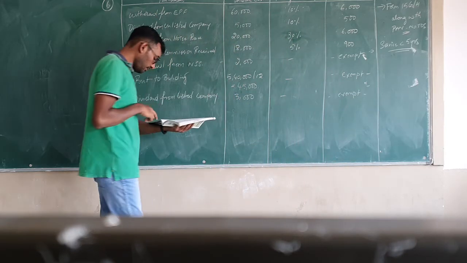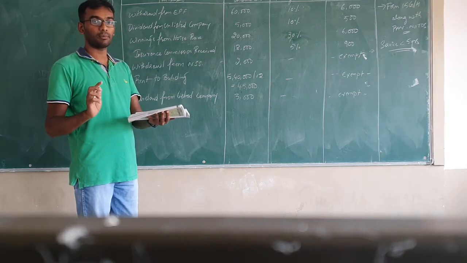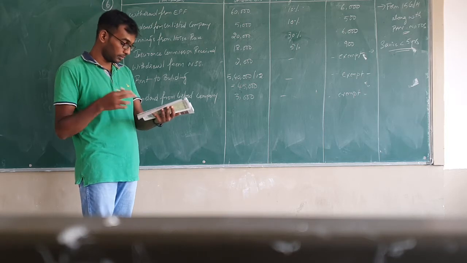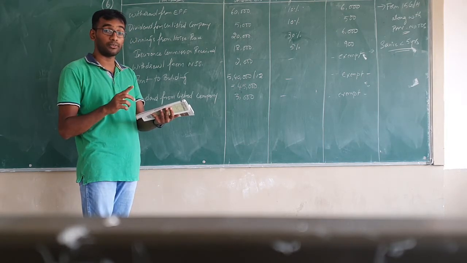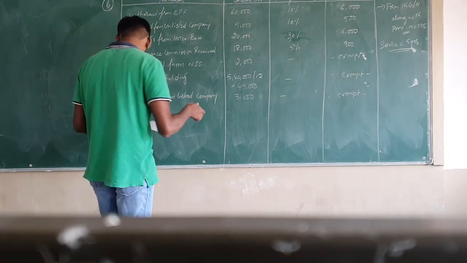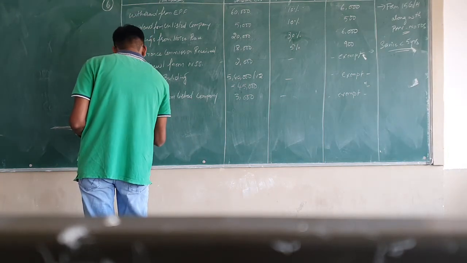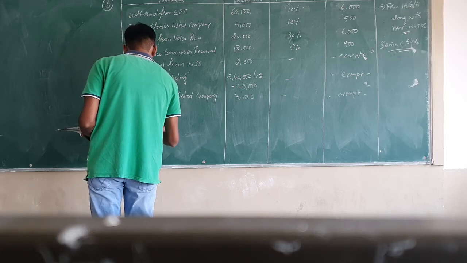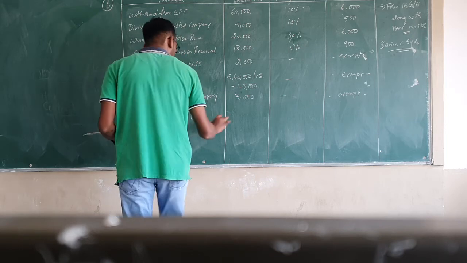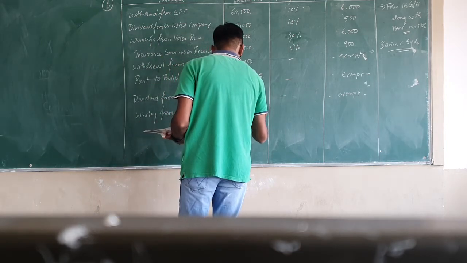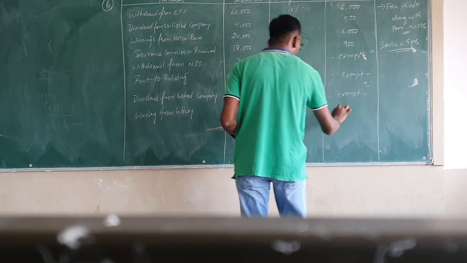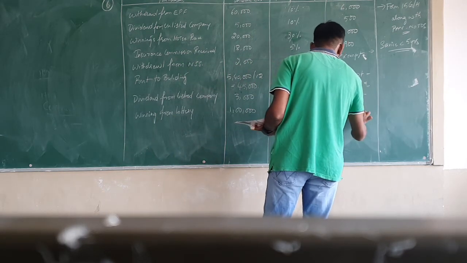Then what is the next item? Winnings from lottery they have given as 1 lakh rupees. Winnings from lottery is a casual income, and it is more than 10,000 rupees. So since it is more than 10,000 rupees, 30% TDS should be computed on the same. So under particulars write down winnings from lottery. The amount is 1 lakh rupees. On this 1 lakh rupees we compute 30% TDS, which will be 30,000 rupees.